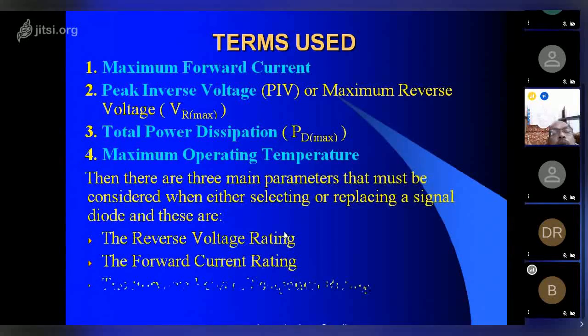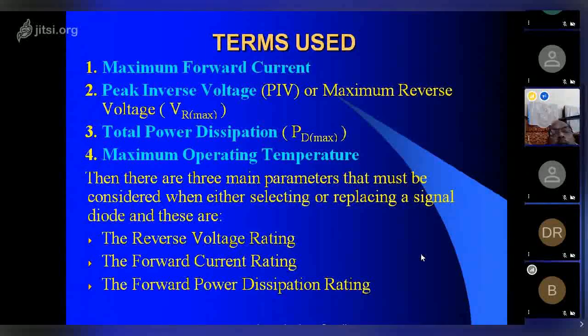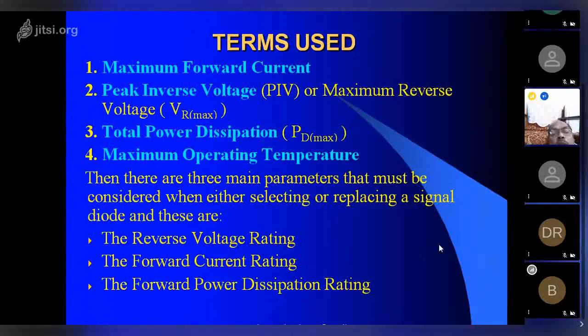Maximum forward current, peak inverse voltage, total power dissipation, maximum operating temperature. Then there are three main parameters that must be considered when either selecting or replacing a signal diode. These are the reverse voltage rating, the forward current rating, and the forward power dissipation rating.